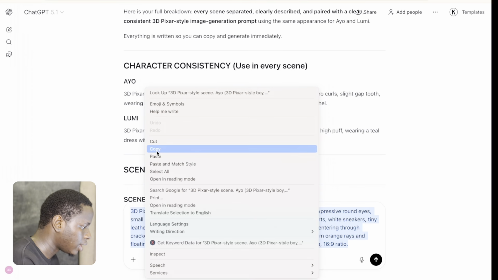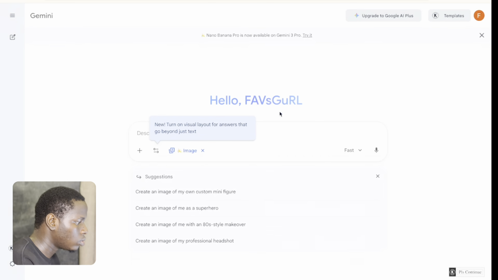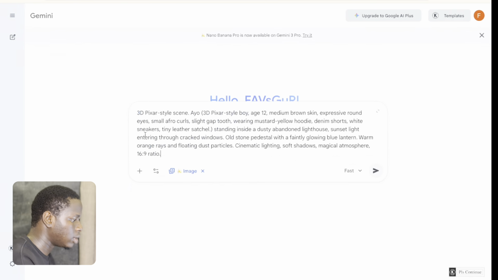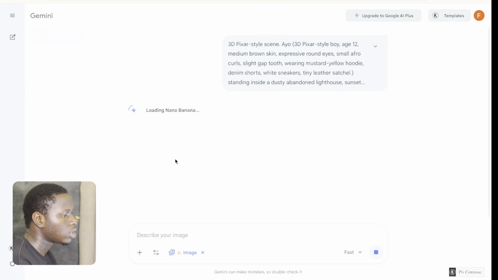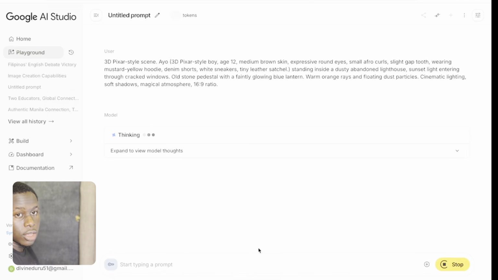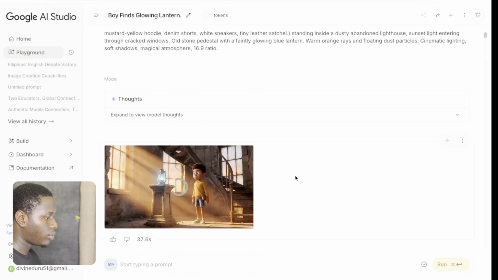Once I copy this, I'm going to go to my Google Gemini, then click on this to describe the image, then click on submit to, of course, generate the image. So guys, for this tutorial, I'm going to be using Google AI Studio, the Nano Banana in Google AI Studio. So right here, guys, you can see we've created our first image. So let's go ahead and create images for other different scenes.